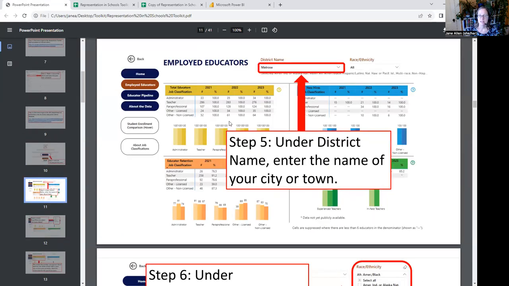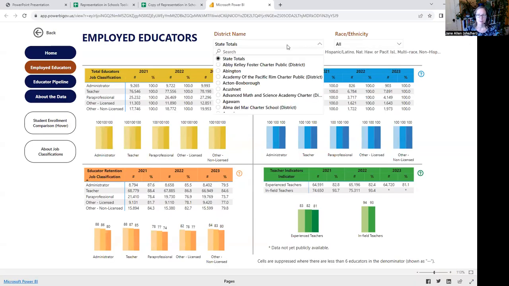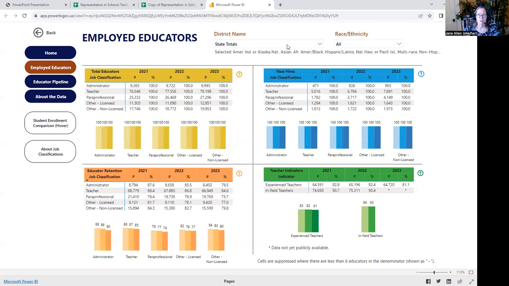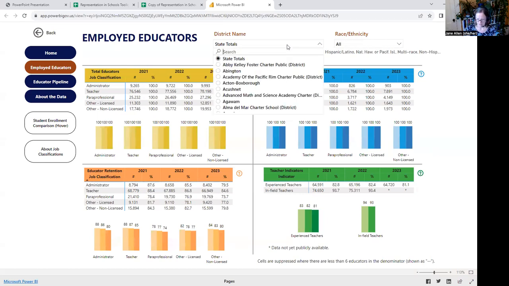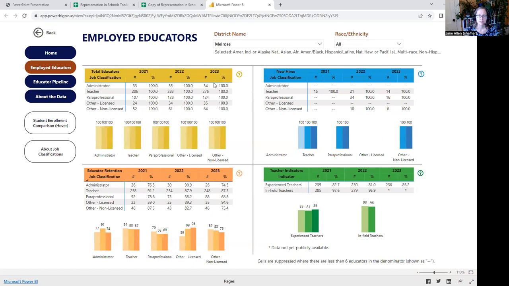So then you need to navigate to your own city or town. And you do that by entering the name of your city or town under where it says district. And I'll show you that now. So district. And you can actually just start typing in your city or town and then select it. And then it will take you to the data for the city or town of interest to you.